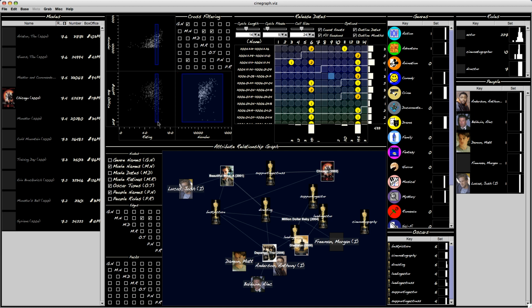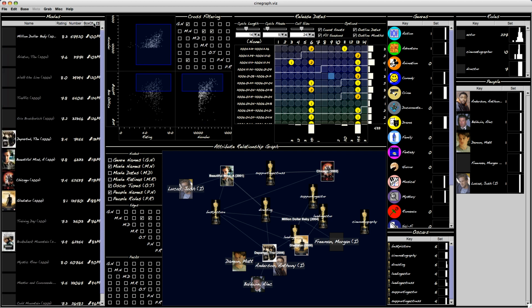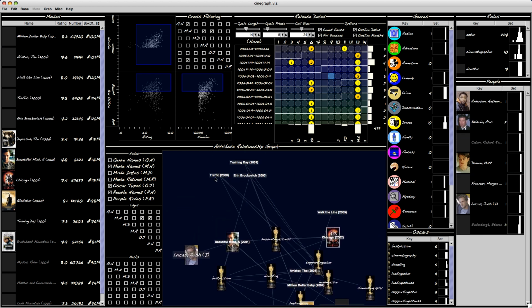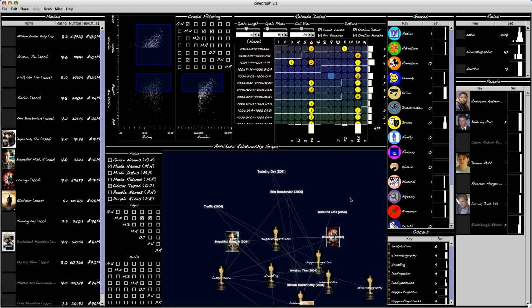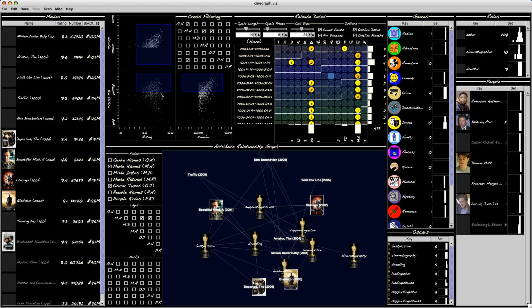Or I might be interested in movies that had high box office numbers, in which case I could, of course, do it by sorting as well. We can see some very high numbers here. I might select some of the very high ranking ones and start to get an idea of the relationship between the high earning films and the Oscars.